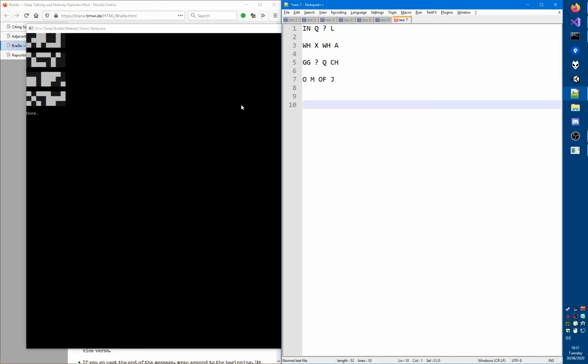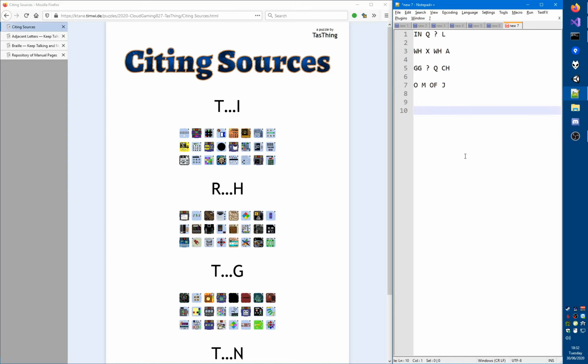Okay, since I'm out of ideas, I've tried the thing with the filter. I've tried, you know, just adjacent letters straight up. And so at this point, what I'm going to do is I'm going to ask the author if the Braille patterns that I got are correct. And there is a chance that the author might not want to respond, because that would constitute a hint, and they will only give hints 24 hours after publication, but we'll see. So I will see you back in a bit.